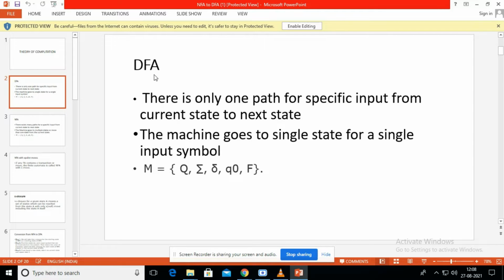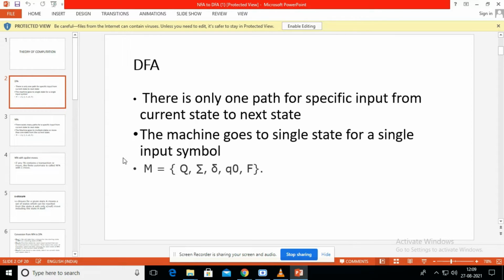First one is DFA. DFA means deterministic finite automata, right? So what is DFA? If there is only one path for a specific input from the current state to the next state, it is called DFA. That means in a finite automata machine, there is a single path for a single input. For example, from state S, we get one input A. For that input A, a single path will be there in DFA. That is deterministic finite automata.